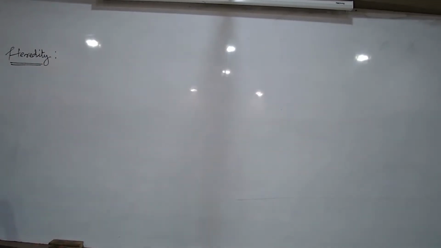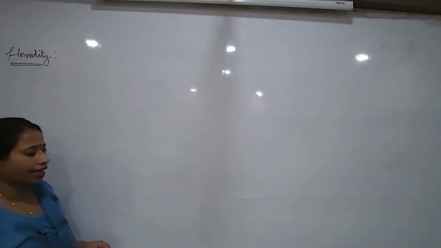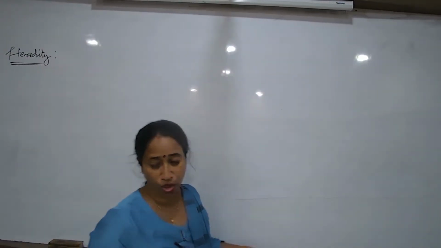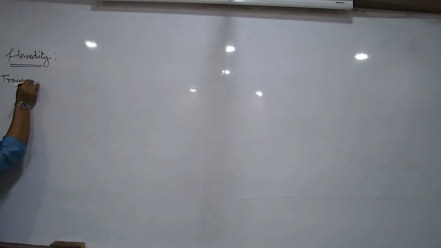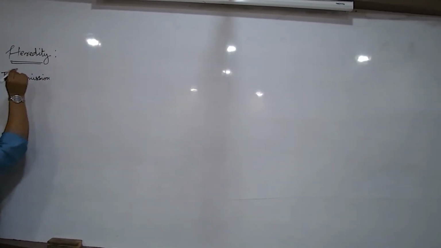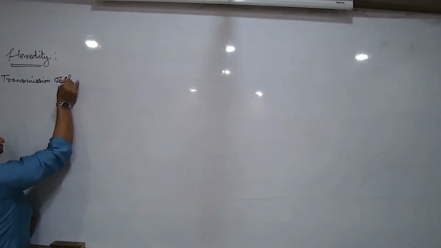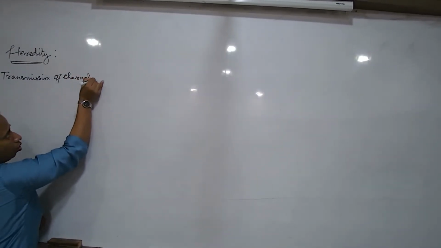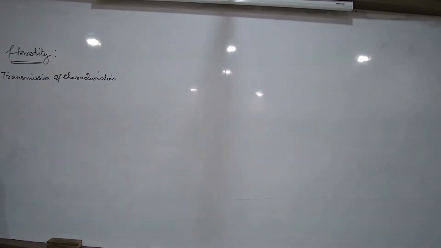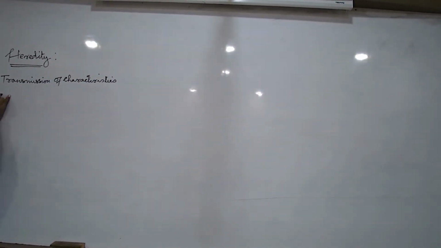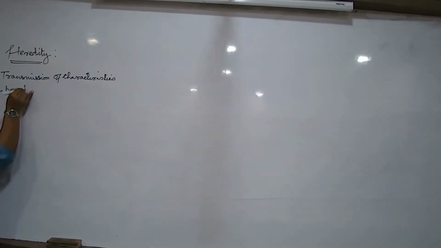So heredity that we talk about, what is meant by heredity and what is this entire chapter about? Heredity generally means the transmission. Heredity refers to the transmission of the characteristics from parents to offsprings.